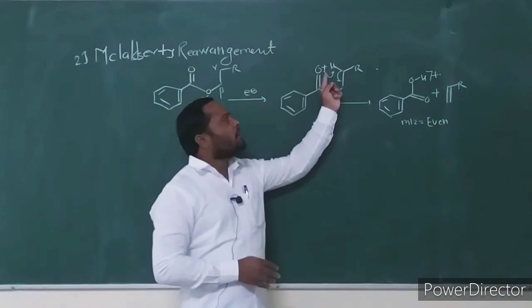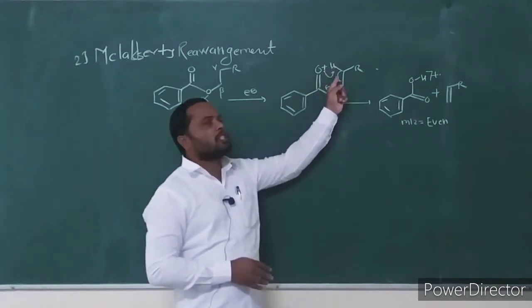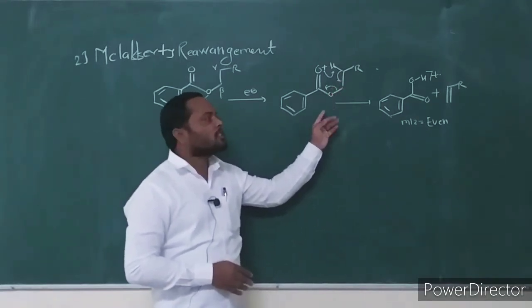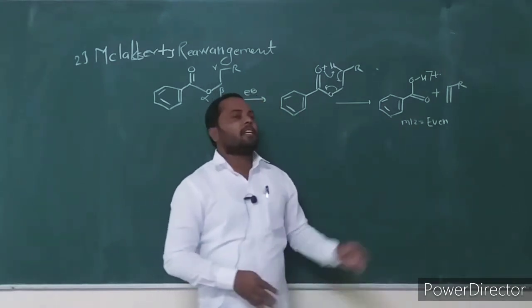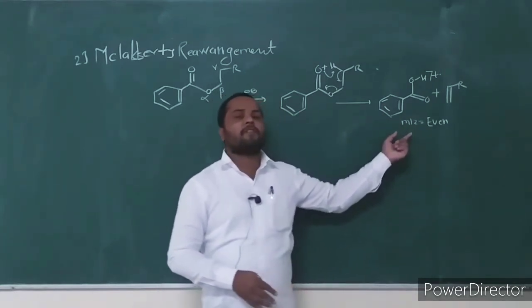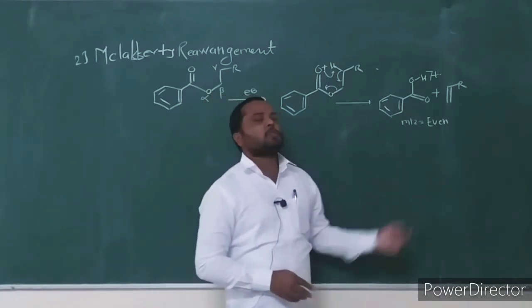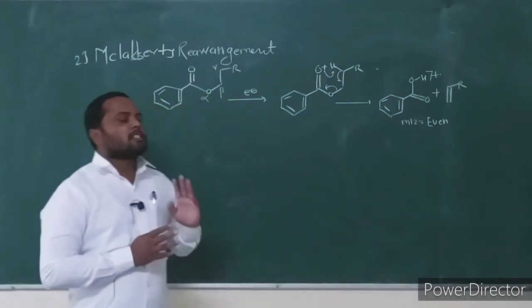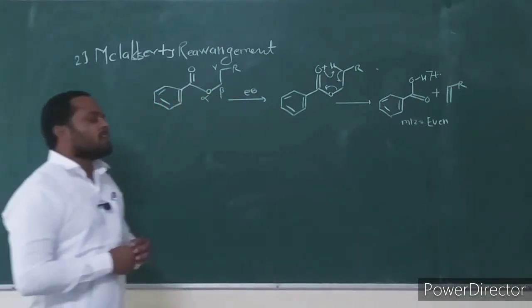The carbonyl oxygen intramolecularly abstracts the gamma hydrogen atom. The alpha-beta bond breaks, a neutral alkene is eliminated, and a McLafferty fragment ion is formed, whose mass to charge ratio is always even. This is another mode of fragmentation in aromatic esters.